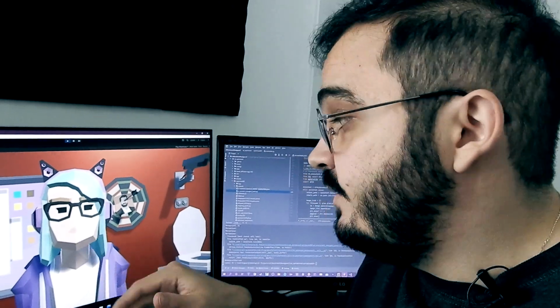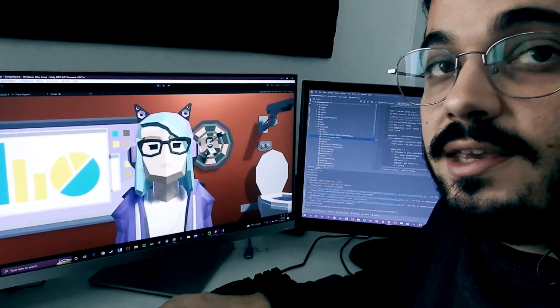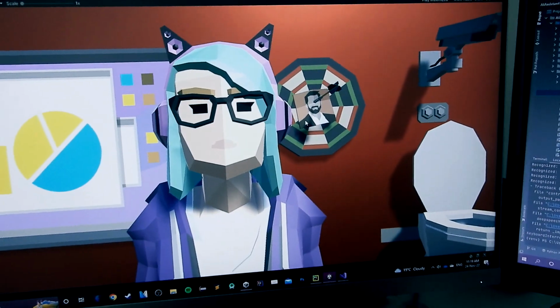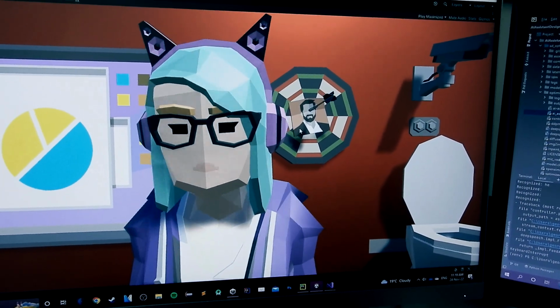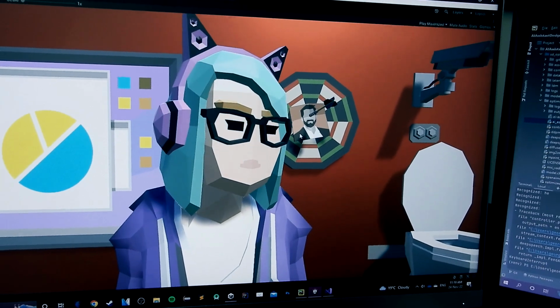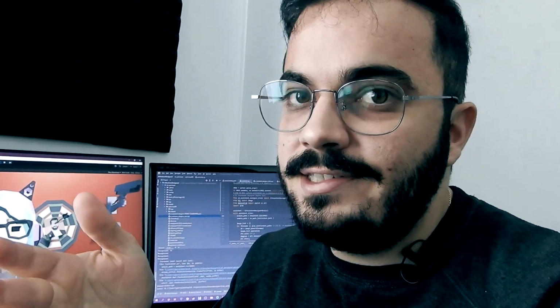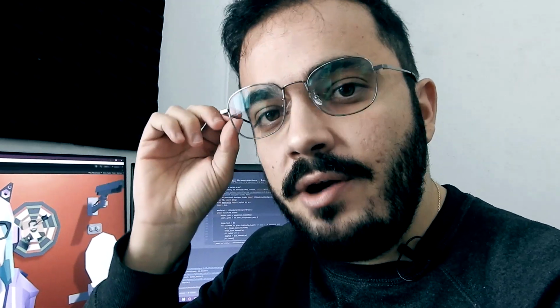Okay, so now I have disabled the server and client communication. Instead, it's working only with my keyboard. So if I press 1, you can see she nods. If I press 2, she does this little swinging animation. If I press 3, she looks down. This is a way to communicate with the avatar very fast, very conveniently. Remember kids, always think before you start coding, otherwise you're going to waste hours and hours of your time.